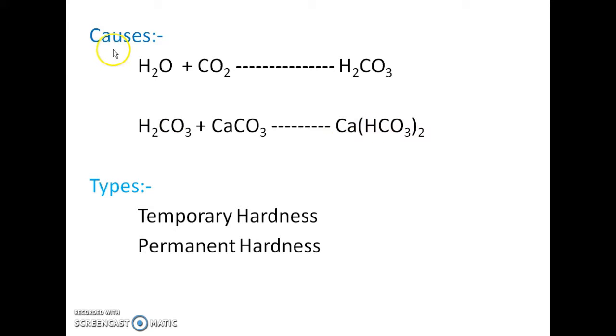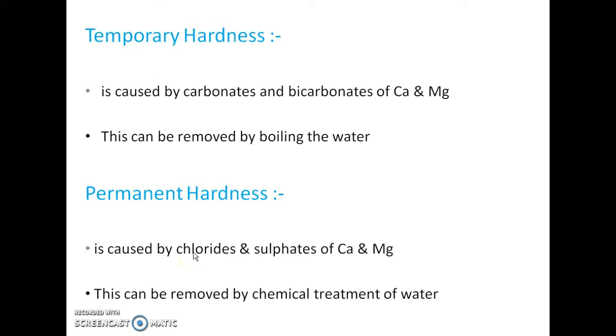Now after causes, we'll see what are the important types of hard water. There are two types of hardness of water. One is temporary hardness and one is permanent hardness. Temporary hardness is caused by carbonates and bicarbonates of both the metal ions, that is calcium and magnesium.